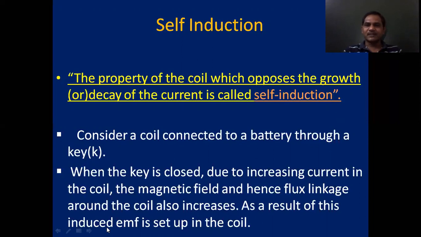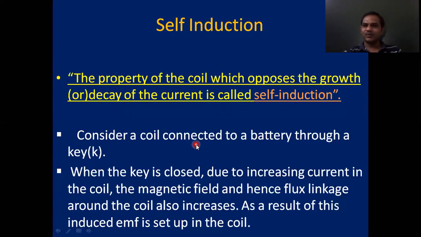Now, in the present class, let us start our discussion with self-induction. Self-induction is the property of the coil which opposes the growth or decay of the current in it. This is just like the inertia of electricity, as we talk about the inertia property in mechanics. The property of the coil which opposes the growth or decay of the current is called self-induction.